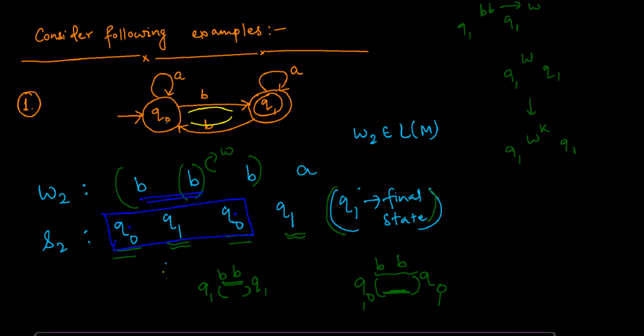At Q0 and Q0, you can have any number of B's, B to the power K, and if the following string is BA, you will get to the final state, and that will be accepted. This is how loops work in DFAs. So that is what it is.